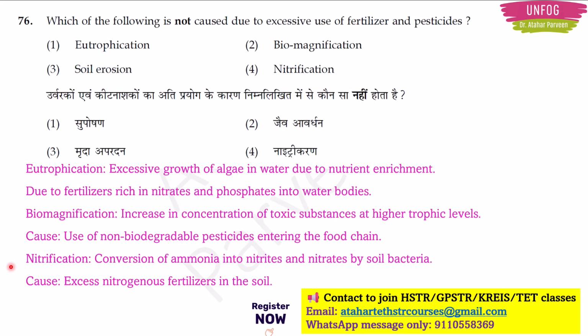Now you have understood all four options, right? Seeing these four options, you can clearly say that soil erosion is the one which is not caused due to excessive use of fertilizer and pesticides. The actual reasons for soil erosion are deforestation, construction, mining activities, etc.